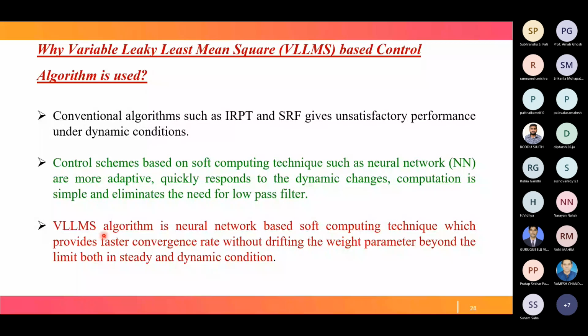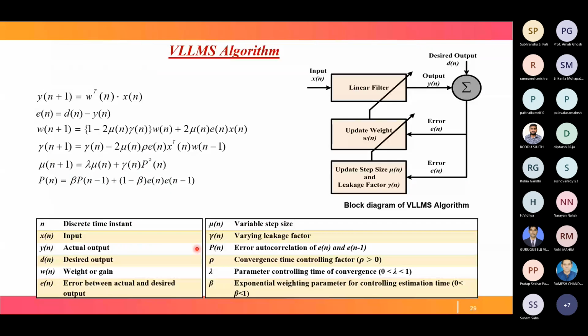Because of all these advantages, we have to go for the VLLMS algorithm for switching signal generation of both the inverters in UPQC. Now, what is the VLLMS algorithm and how does it adapt? This is the general structure of the VLLMS algorithm. Generally, the input is fed to a filter. When the input is fed, you get the updated weights, say W. So W into input will give us the output. This output may not be our desired output, so our desired output may be something else.